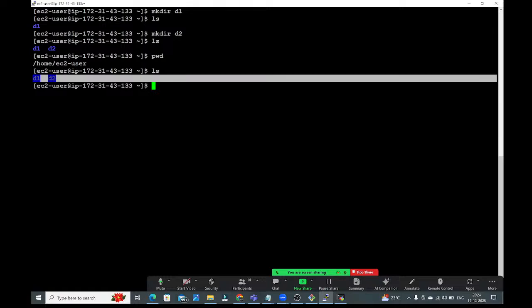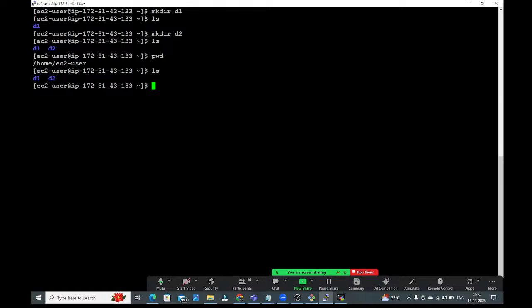Currently we have only 2 directory files. Suppose if you create any other file, it will show that file also, guys. To know the present working directory, we have pwd command. To create the directory file, we need to use mkdir.